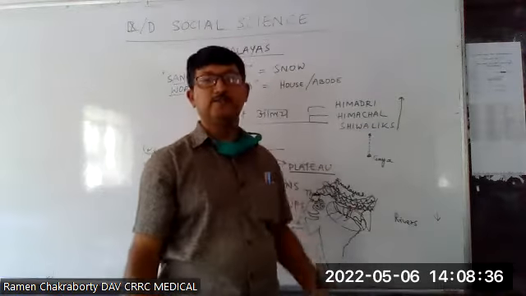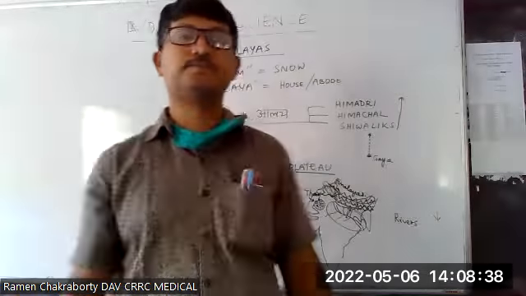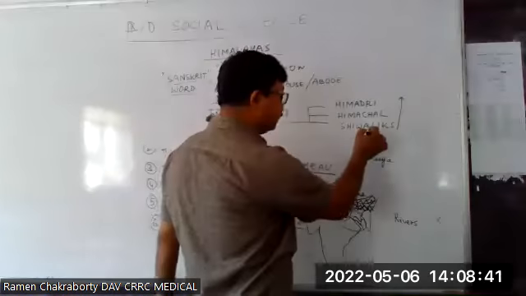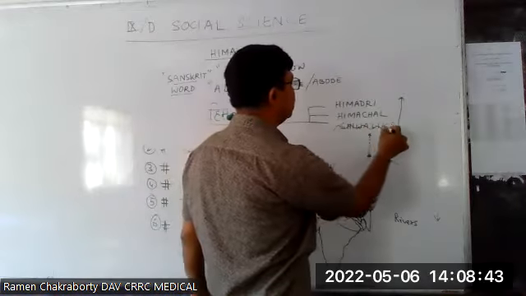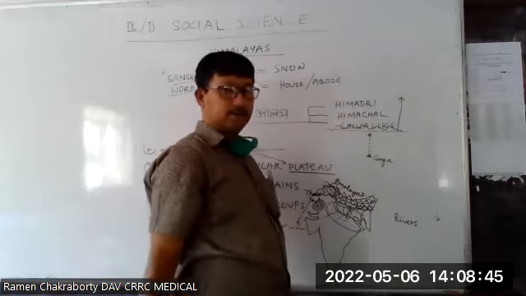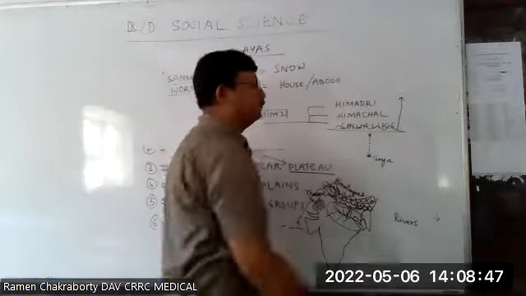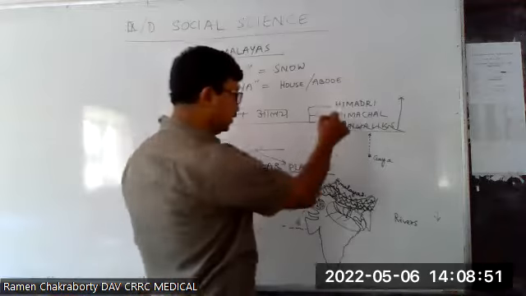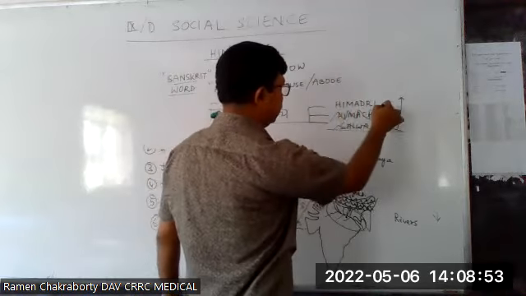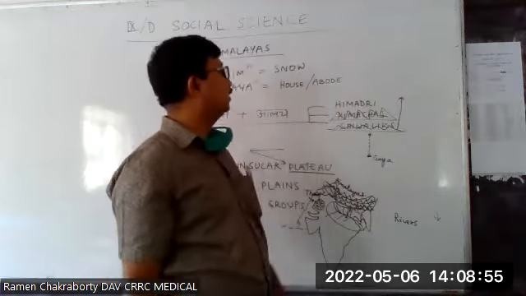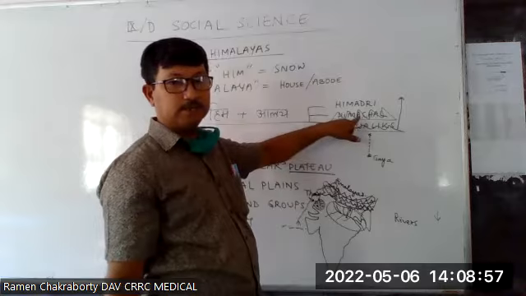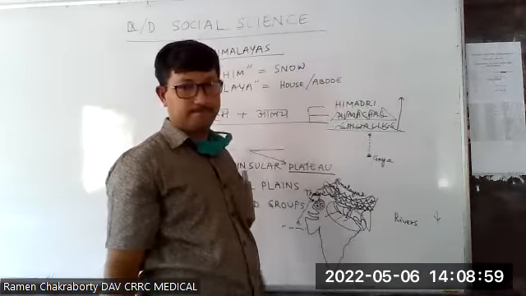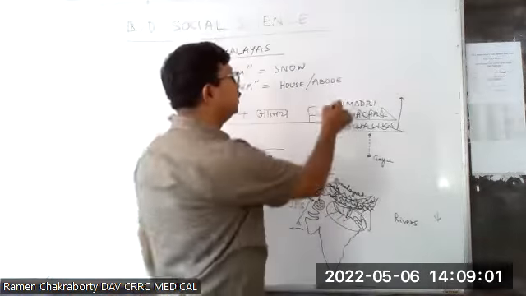Which mountain range will we cross? Shivalik. We will cross Shivalik. So these are the Shivalik hills. All right. Then what will come next? Himachal. The next one is Himachal. All right. If we cross Shivalik and Himachal, where will we enter? Himadri. Himadri.